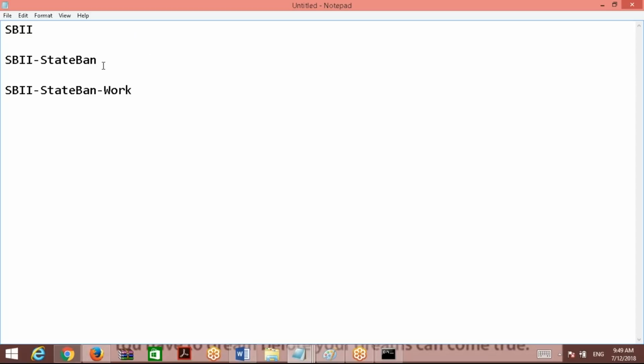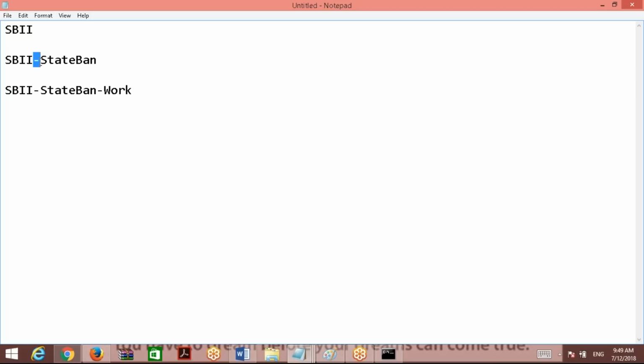This is the second class, concatenated to the previous class. This is the third class, concatenated to the second class. Right? So this concatenation hyphen is defined here for the concatenation. This hyphen defines the parent and child relationship.